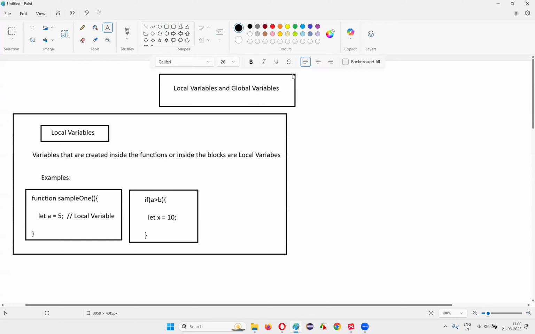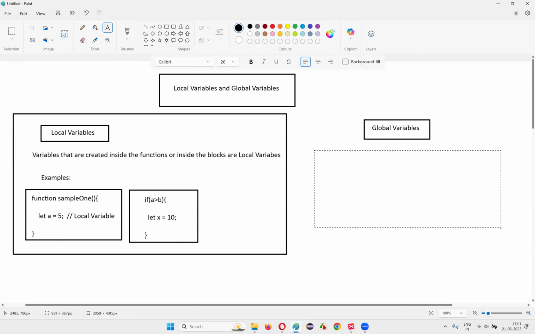Then what are global variables? The variables that are created outside the functions or outside the blocks, directly under the JavaScript file, are called global variables.